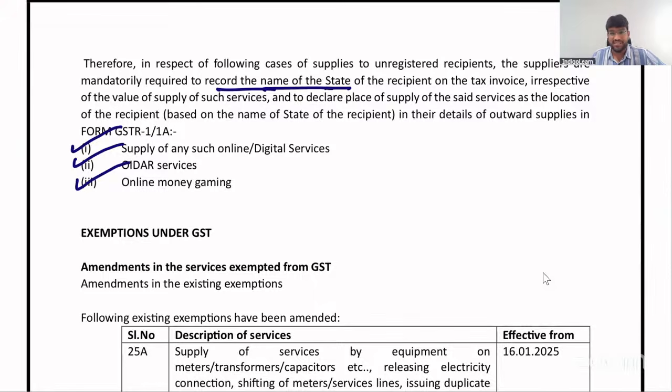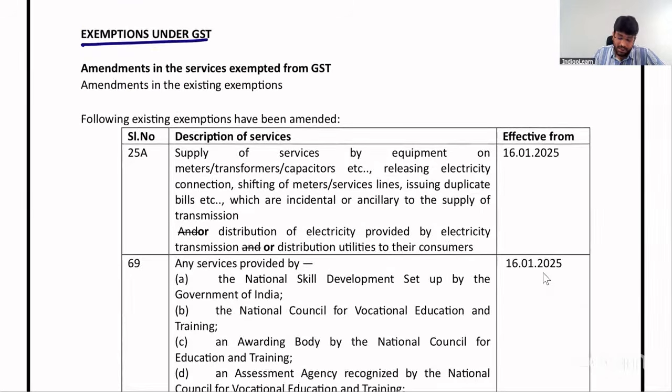So for these services, it is mandatory that name of the state of recipient is required to be mentioned in the invoice. And the name of the state is there, that is deemed to be the address of the recipient. Next, couple of interesting amendments in exemptions topic, my dear friends. We all know this amendment, we all know this point already.